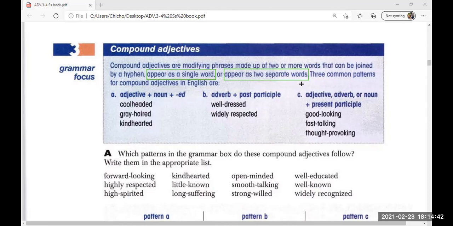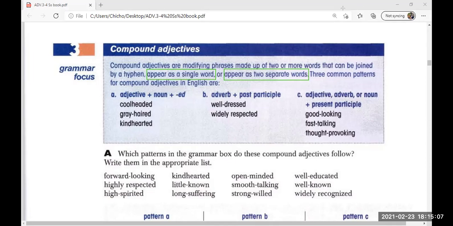Sí o sí. The first word is an adverb which ends with L or what? When the first word is an adverb and ends with L Y, ahí tenemos que poner o no tenemos que poner. We have to use.